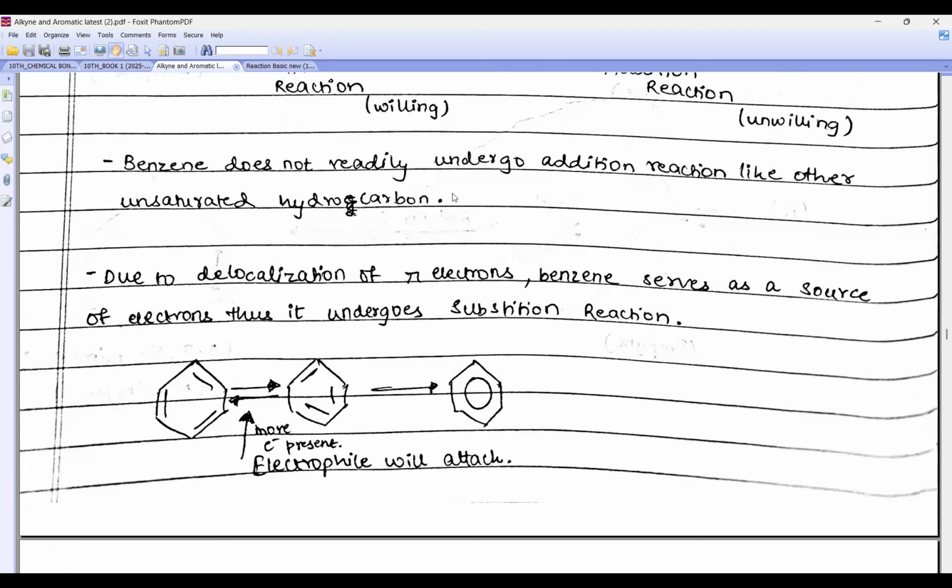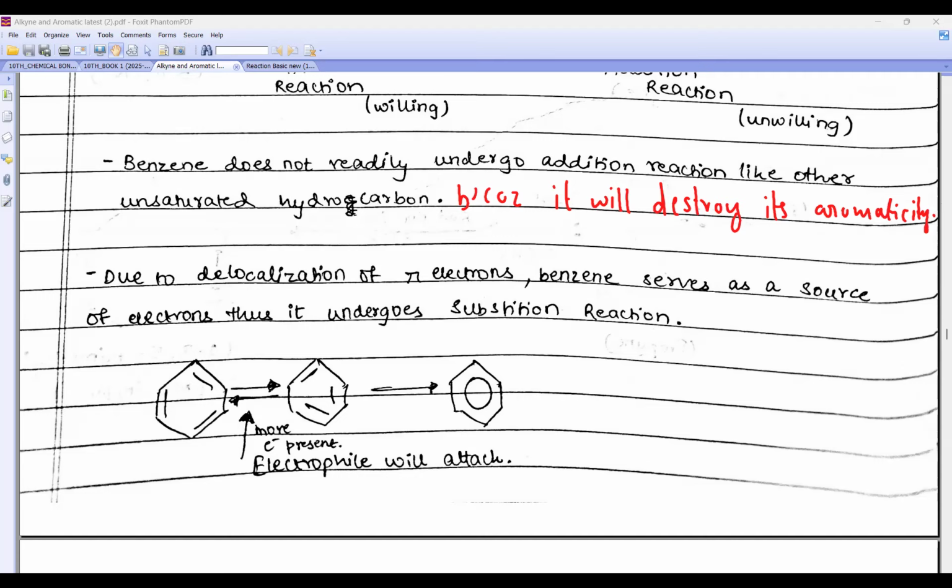So here you can write, because it will destroy its aromaticity. Aromaticity. Please write this, beta. Write one sentence, Chinmay beta, Zoya beta. Please write this: because it will destroy its aromaticity.